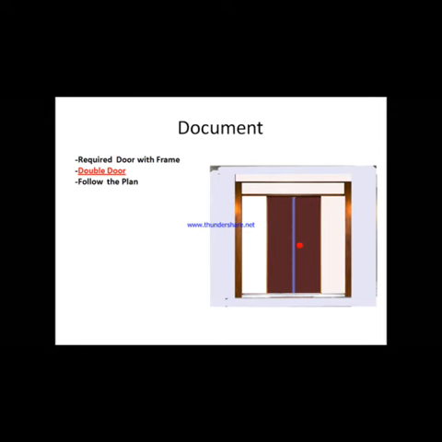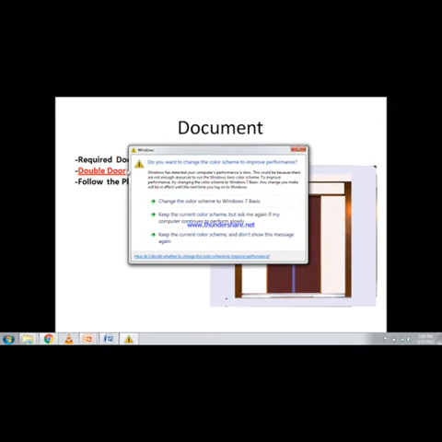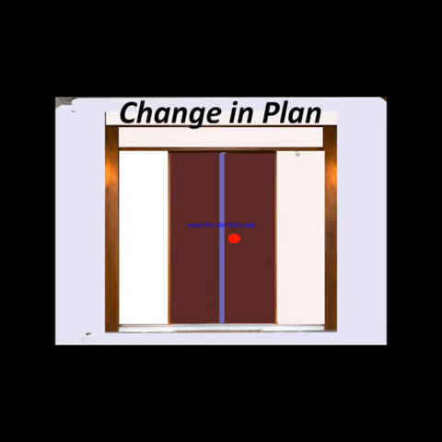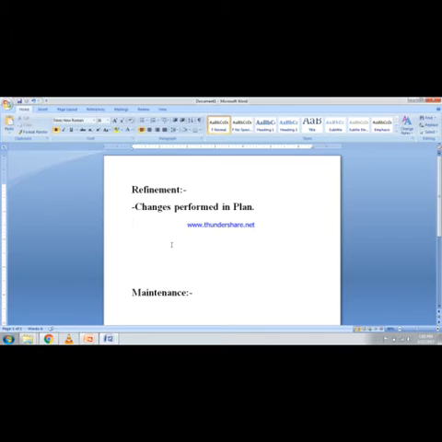For the second sprint, while it was in the documentation phase, he mentioned his changes to change the plan to a double door. So this is the double door plan. This is what I mean by the meaning of refinement. Now come to the note: changes performed in the plan while it is in documentation, that is called refinement.